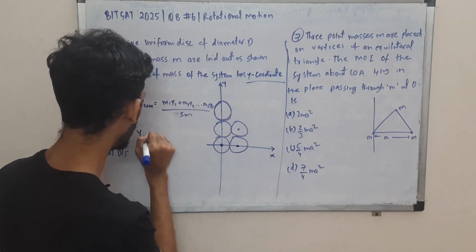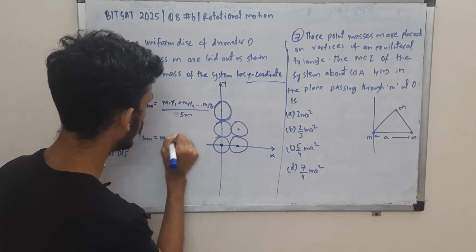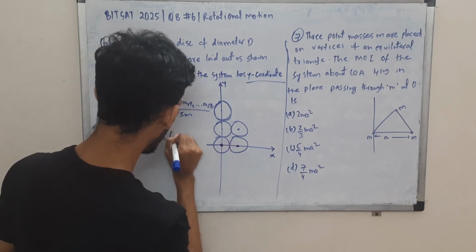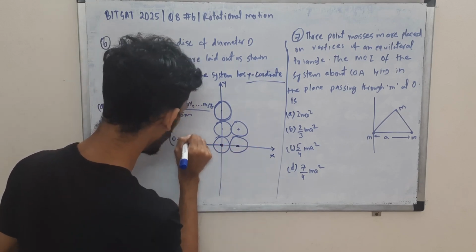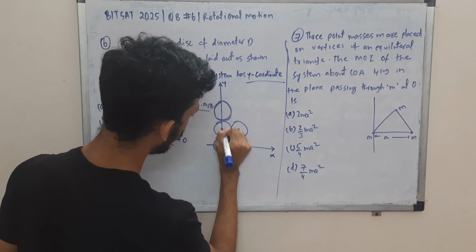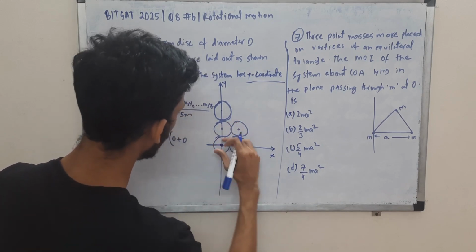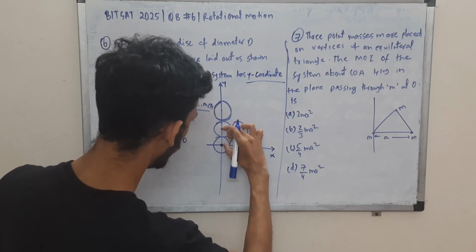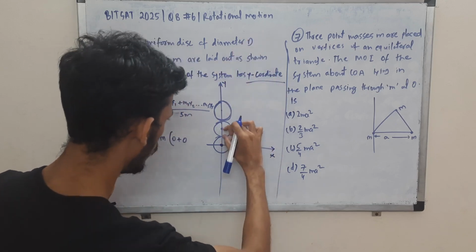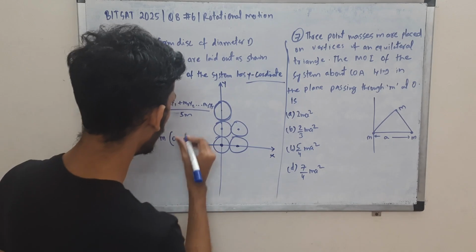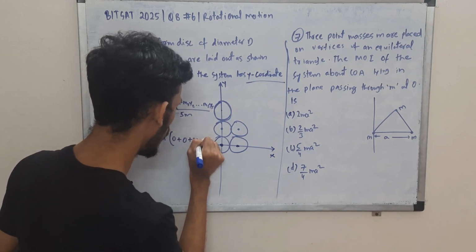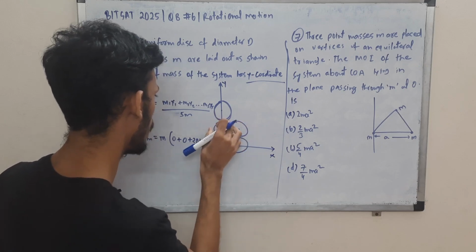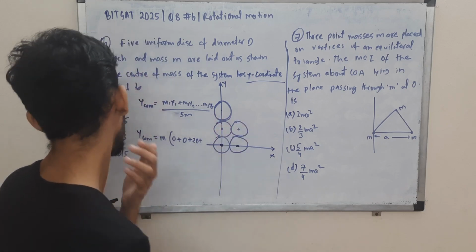So let us write y c o m. Here m is common anyway, so y1 is 0, y2 is also 0. For this one, you can see the y coordinate is d, right? The diameter is d, so r plus r, 2r is d. So here we'll have mass m at a distance of d.